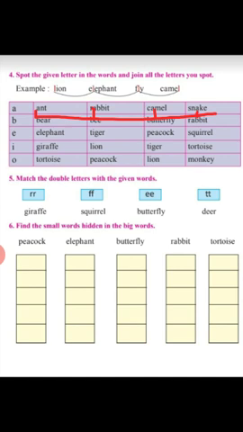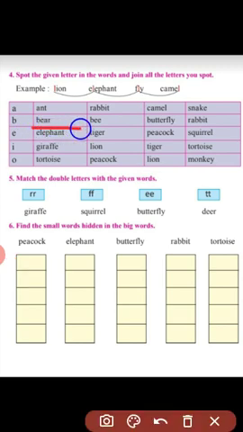Now next is B. First is bear, so B from the bear word, then B letter from the bee word, B letter from butterfly word, and B letter from rabbit. Two times you have to take B from rabbit.